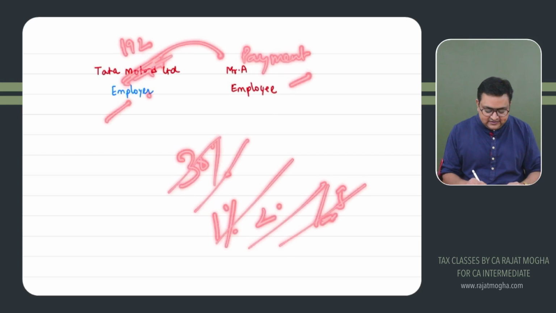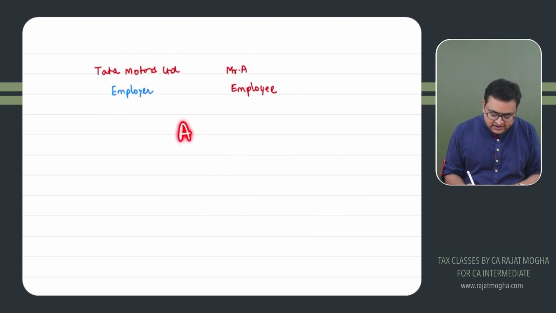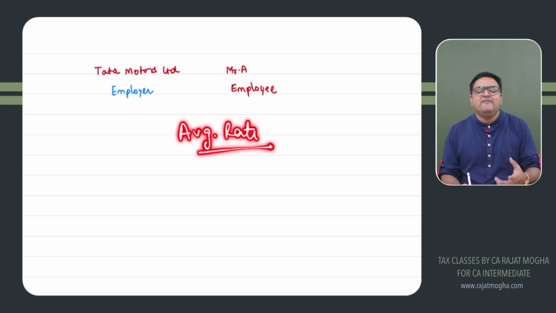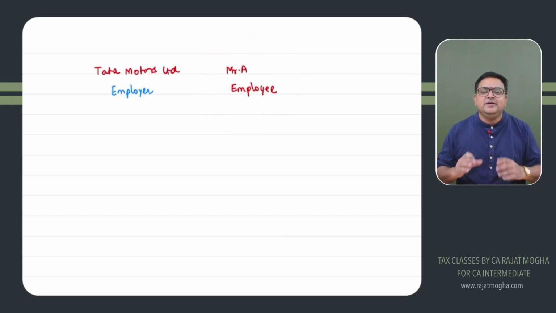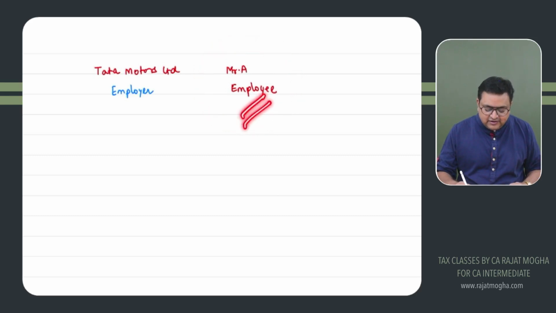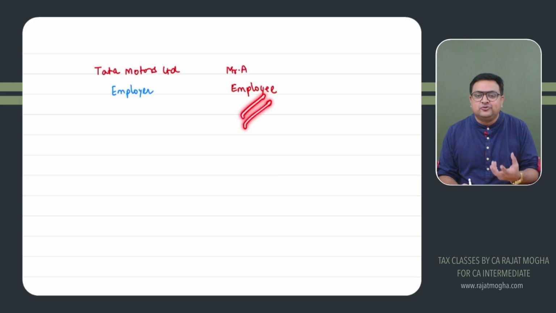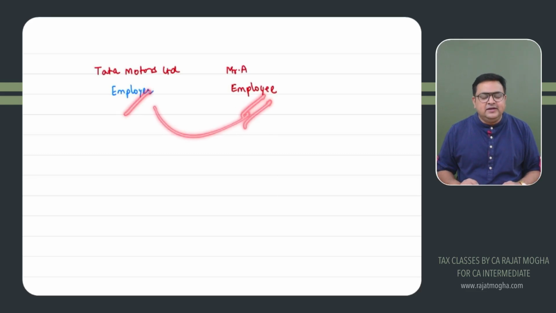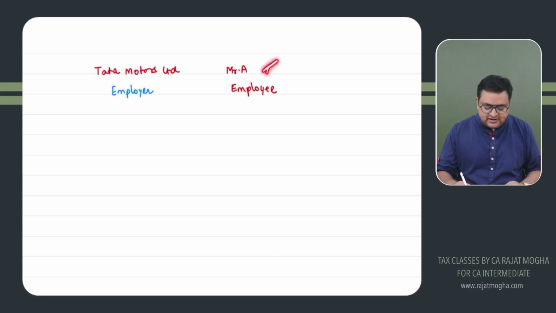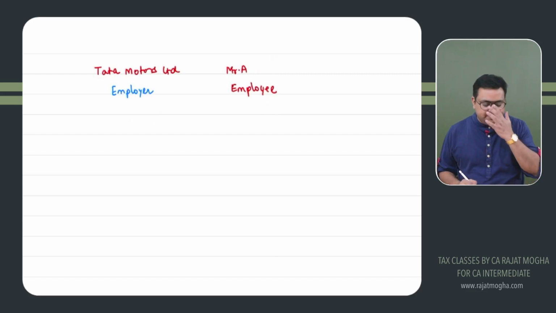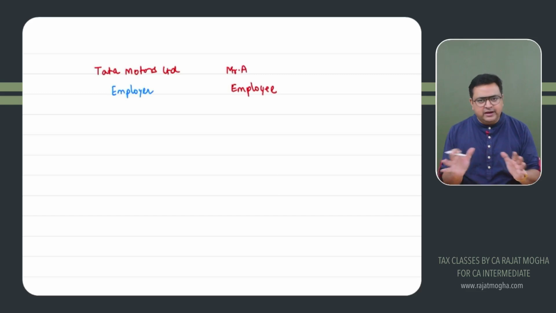We say that under section 192, we deduct TDS at average rate. What do you mean by average rate? It depends upon Mr. A, how much income he is getting, how much income he is earning. So whatever the income he is earning, we will be calculating tax on that, and Tata Motors will be deducting TDS depending upon the income, depending upon the tax which Mr. A has. Right?